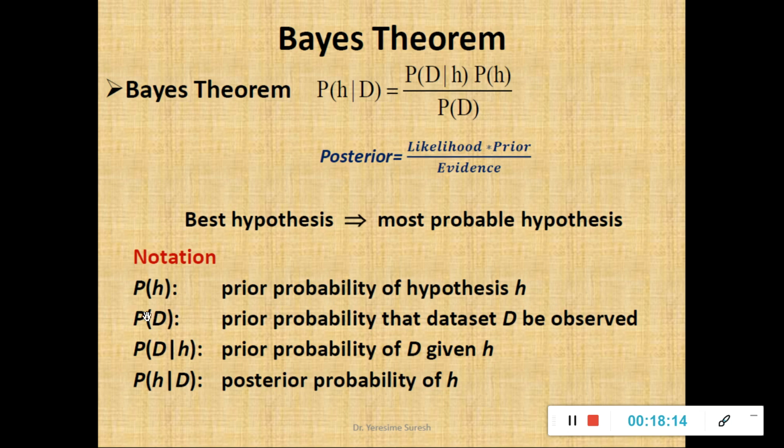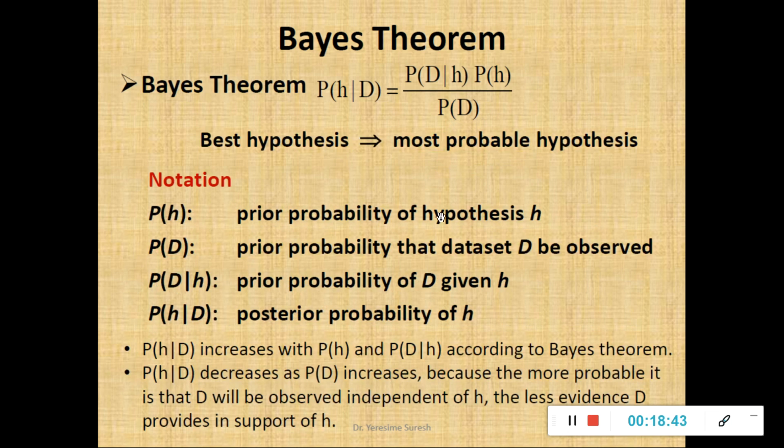The probability of the training data, that is what I have written here: prior probability of the data set to be observed. P(D|H) is the probability of the data set given that I know the probability of H, known as the likelihood of D given H. P(H|D) is the posterior probability of H. So my objective using Bayes theorem is to find the posterior probability by using likelihood, prior knowledge and evidence.